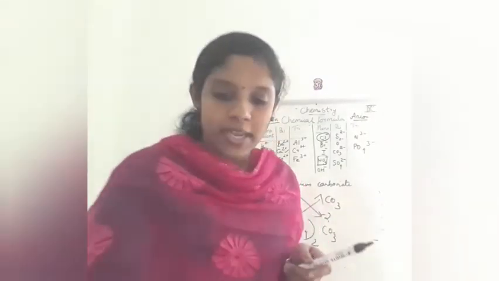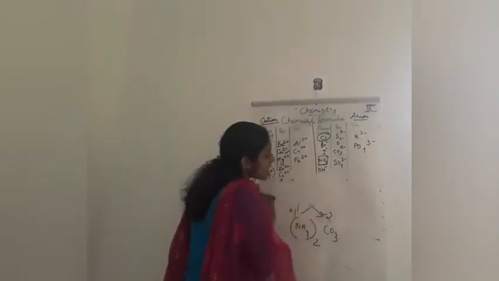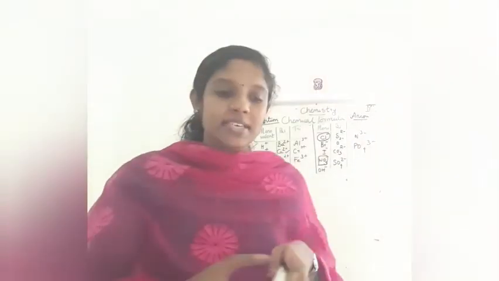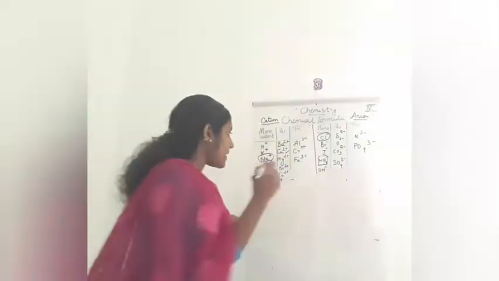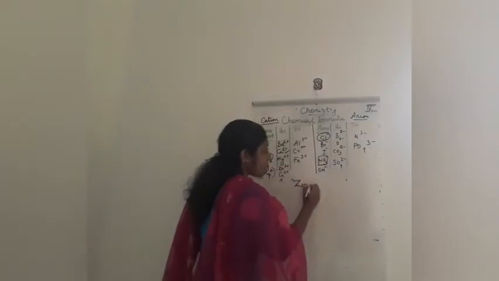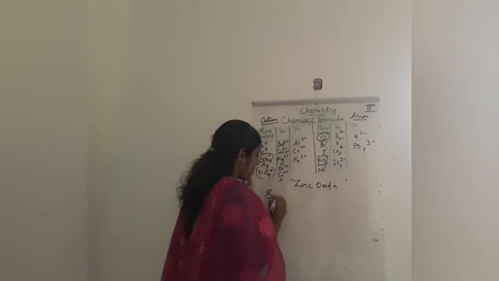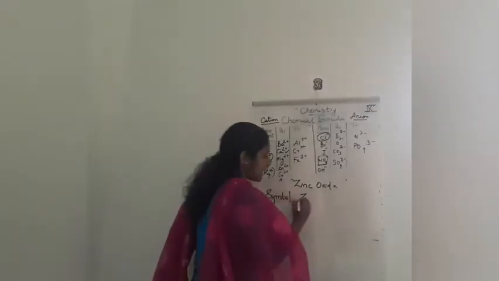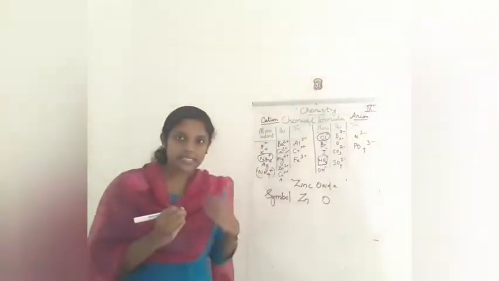Now, when writing a chemical formula, one more example I am explaining. If a chemical formula is asked, say zinc oxide, let me explain once more. First thing is you have to write the symbols separately. Zinc oxide: zinc is Zn, oxide is O. Okay, you have written the symbols.